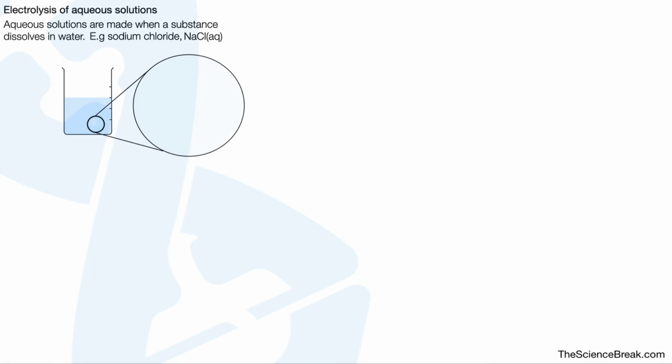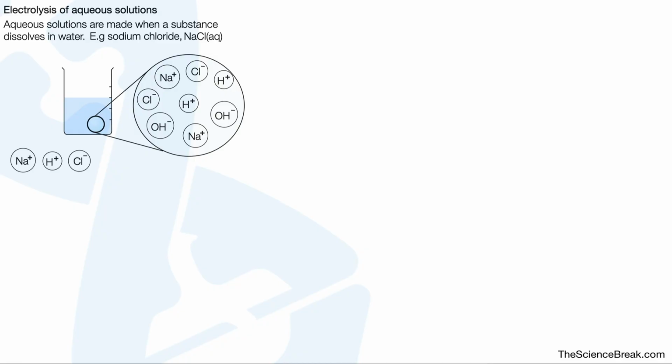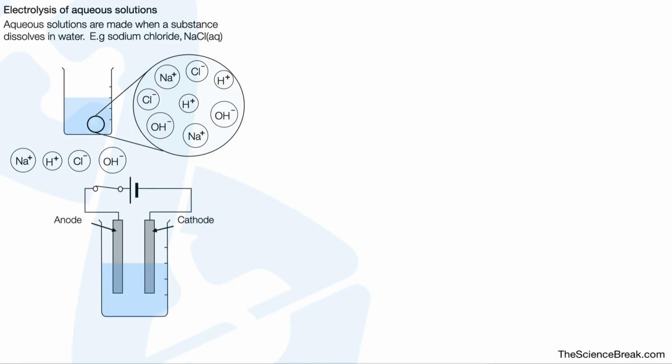Those ions are sodium ions and chloride ions, as you'd expect, but because it's in solution, we also have hydrogen ions and hydroxide ions which come from the water. So those are the ions that will be present in that solution. So we have two positive ions, sodium ions and hydrogen ions, and we have two sets of negative ions, chloride ions and hydroxide ions. If we were to carry out electrolysis, the anode would attract the hydroxide ions and the chloride ions, and the cathode would attract the sodium ions and the hydrogen ions.